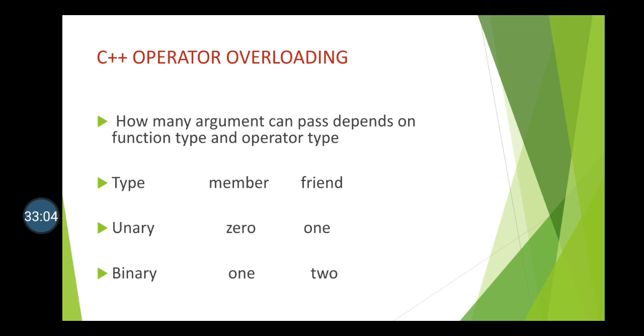In short, I can give one clue to remember this rule. When my function is member function, unary means 1, binary means 2. Correct? You can pass a number of variables less than the meaning of your operator. And when my function is friend, you can pass a number of variables into the parenthesis bracket which is equal to the meaning of your operator. Okay. This is the simplest way to remember these rules related to operator overloading.